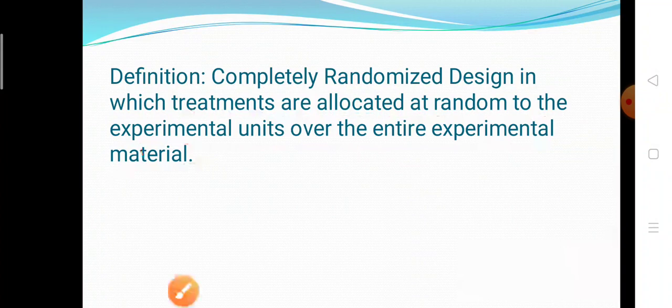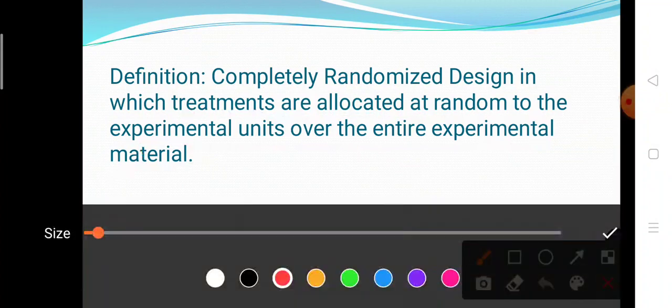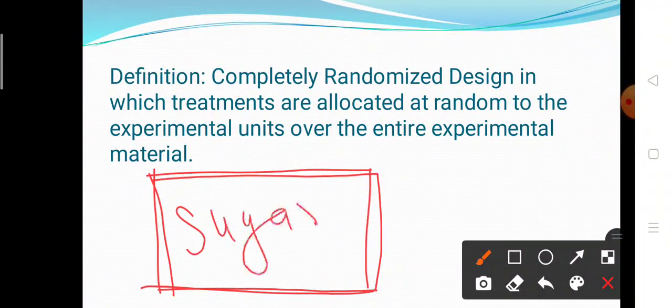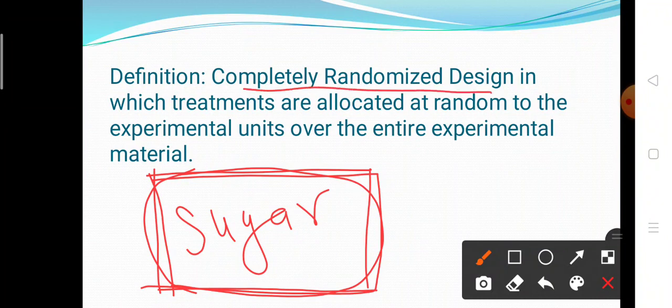The completely randomized design is used when your experimental material, that is your land, is homogeneous. For example, a land that contains only sugar cane crop. So this land is nothing but homogeneous because it contains only sugar cane plants. So this CRD design is used when your experimental material is homogeneous.